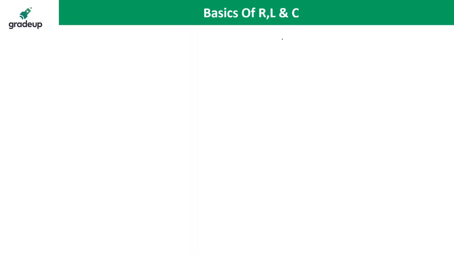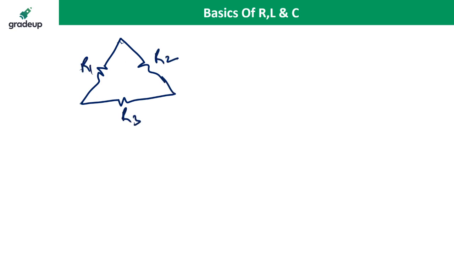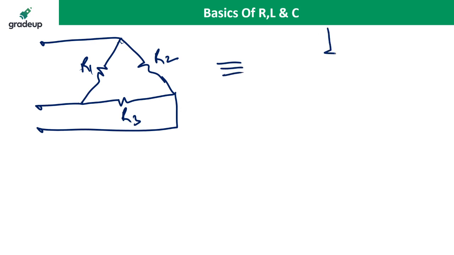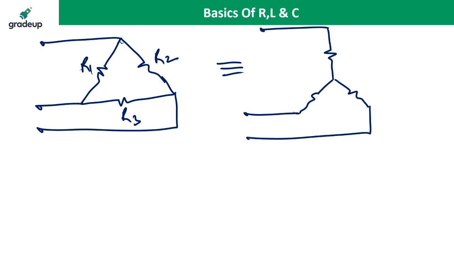Similarly, if you apply the delta star transformation, these three resistances R1, R2, R3 form the delta network, and you transform it into a star.